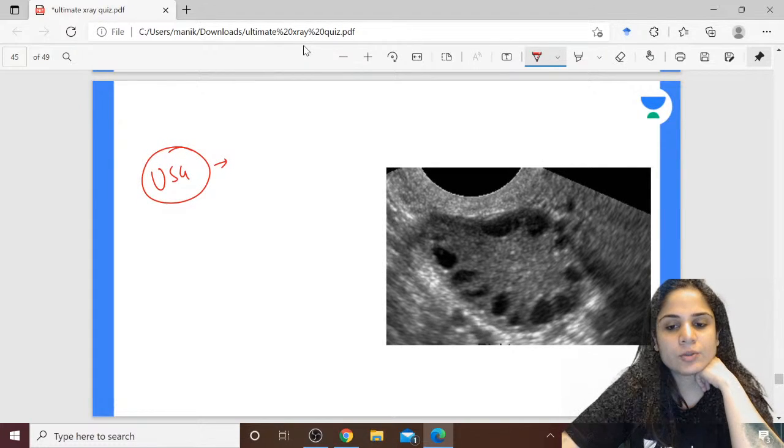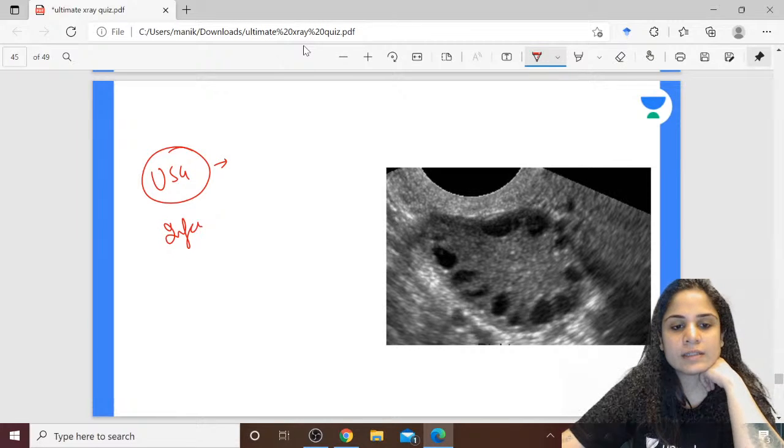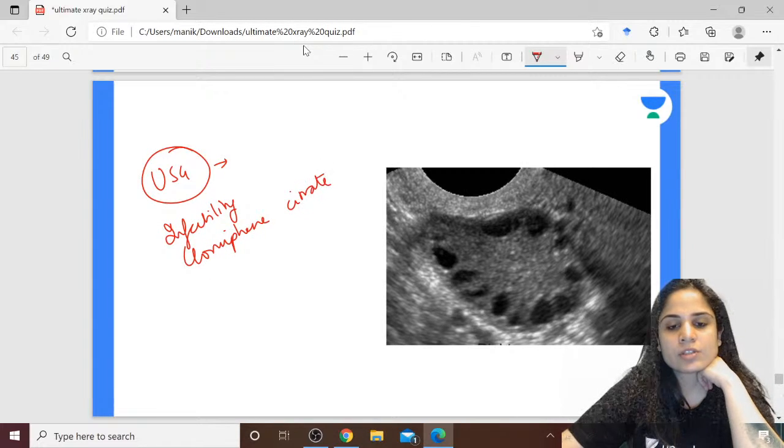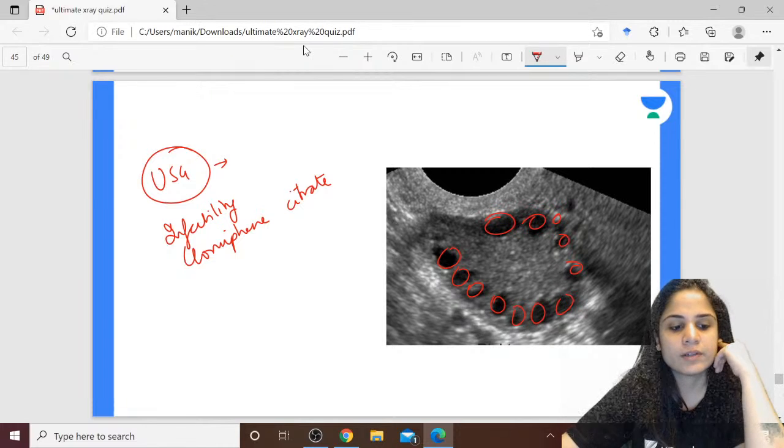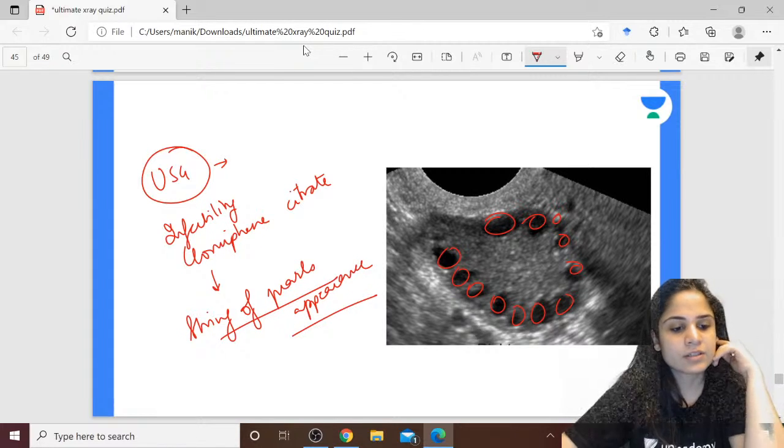Let me give you the background behind this USG. This patient is suffering from infertility and you have induced her and given her clomiphene citrate. She is coming after a few days and you do her USG and you find this necklace pattern. What are we talking about over here? Yes, absolutely correct. This is called string of pearls appearance. Seen in which condition?